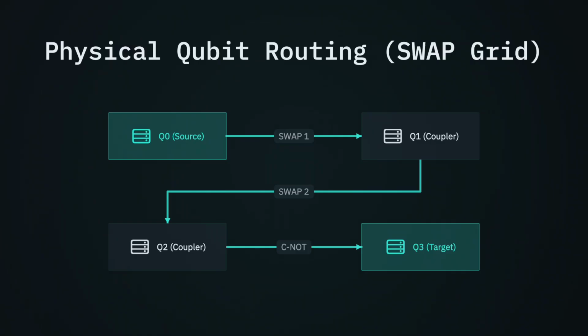Even if you write a perfect quantum algorithm, compiling it is a nightmare. Qubits on a chip are physically arranged in a fixed grid. If your algorithm requires entangling two distant qubits, the compiler must insert a series of swap gates to move the states next to each other. Every gate adds noise, meaning the compiler must continuously optimize gate counts to prevent decoherence.